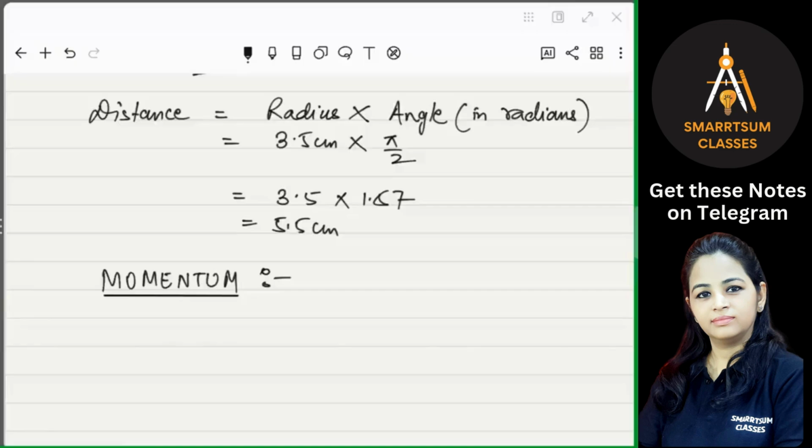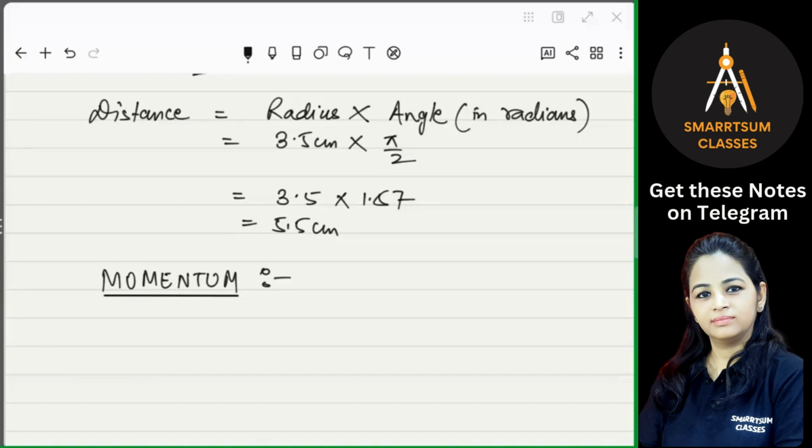Okay, so in continuation to the first law of motion, we have seen what inertia is and the different types of inertia: inertia of rest, inertia of motion, and inertia of direction. So what was inertia? Inertia is the natural tendency of an object to resist a change in its position or in its state, whether it is the state of motion or the state of rest.